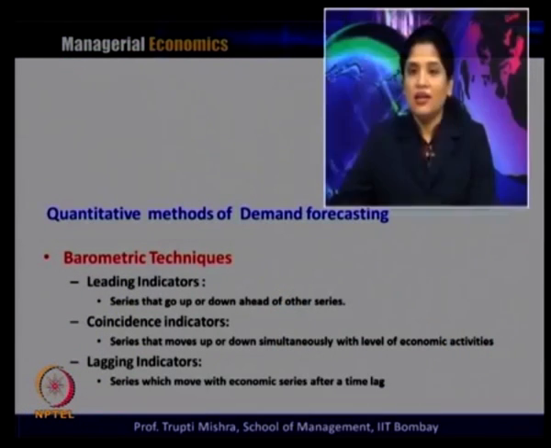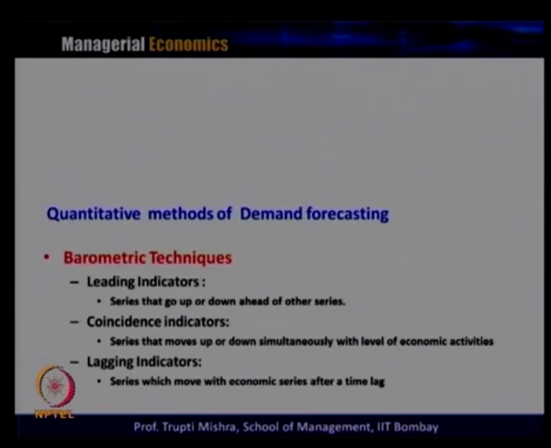Then the third type of indicator is the lagging indicator, a series which moves with the economic series after a time lag. So, if the economy is going through a boom in period t, this indicator will move in period t plus 1. It will not move in period t because it is a lagging indicator. If economic activity is higher in time period t, this indicator will move up in time period t plus 1, and that is why the lagging indicator is known as the series which moves with the economic series after a lag of time period.